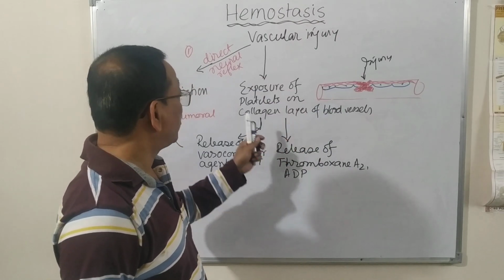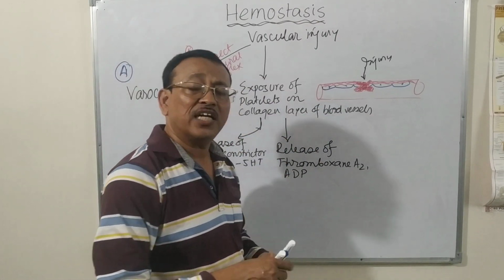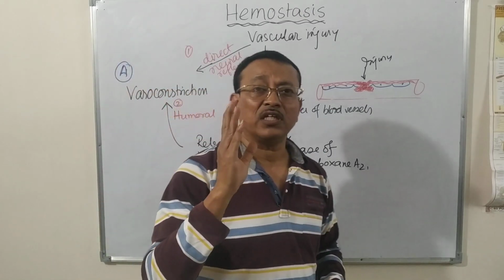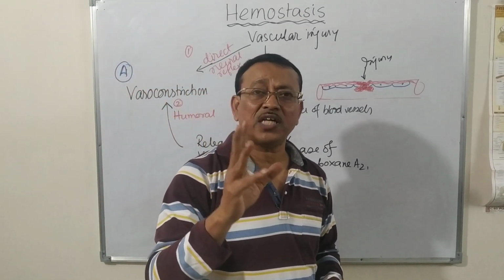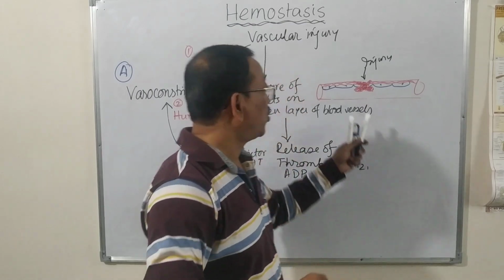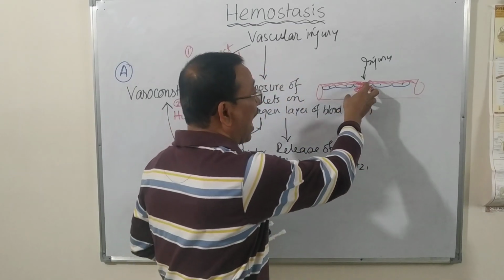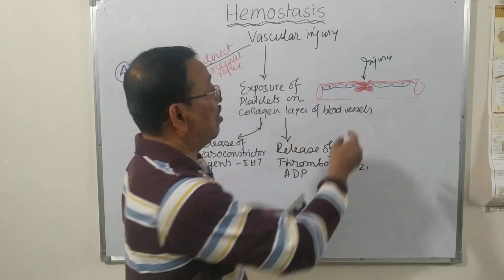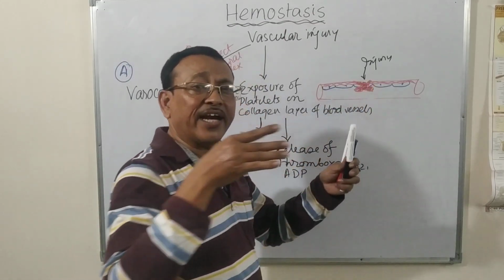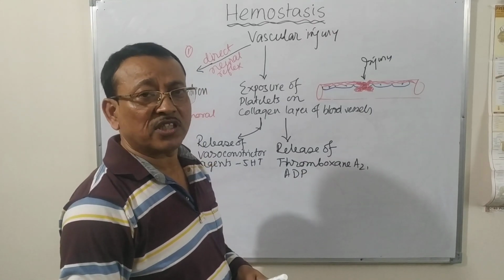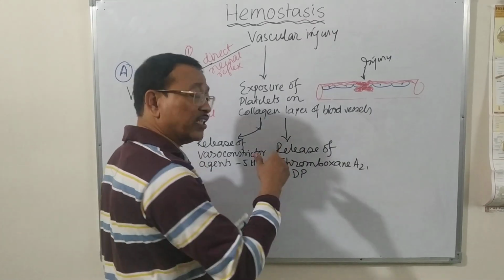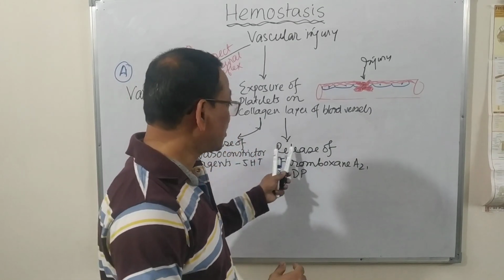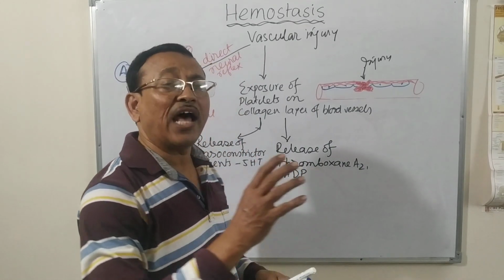As I told, the second phase, that is the formation of the primary platelet plug, is due to three events. Number one is platelet adhesion. Here platelets adhere on the wall of the blood vessels and get sticky on the wall of the blood vessels. That is the first one. In the second, they will release some substances like thromboxane A2 and ADP.